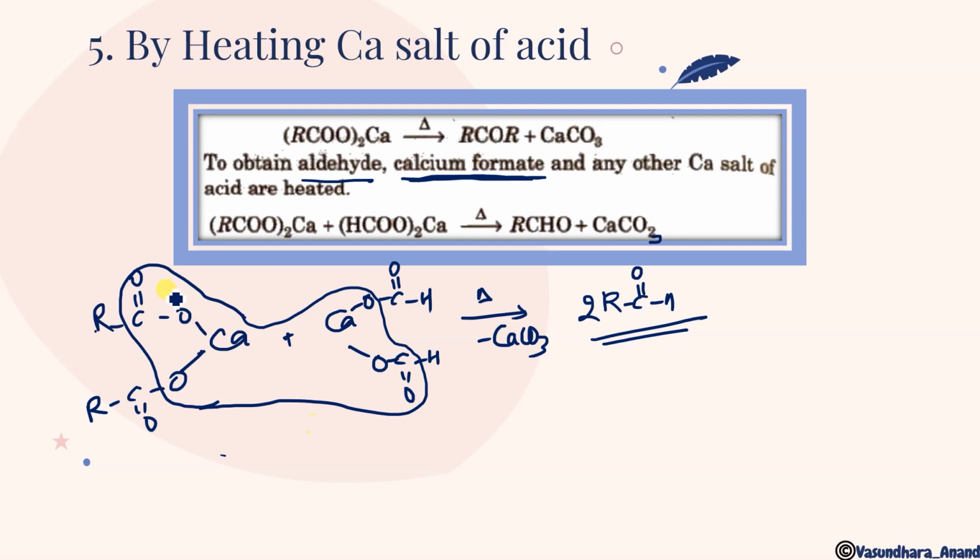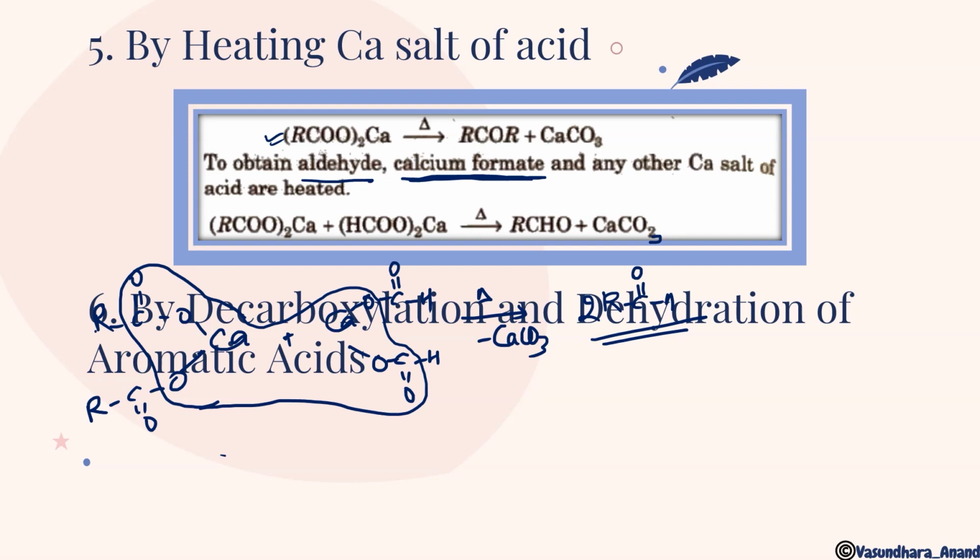If any other, suppose that CH3 I am using, 2 moles of calcium acetate I will take. So CH3 here I will use, isn't it? This will give you ketone, CH3. So if we take any other calcium salt other than calcium formate, then it will give you ketones. Clear? To get the aldehyde, one component of calcium salt must be calcium formate. Clear?